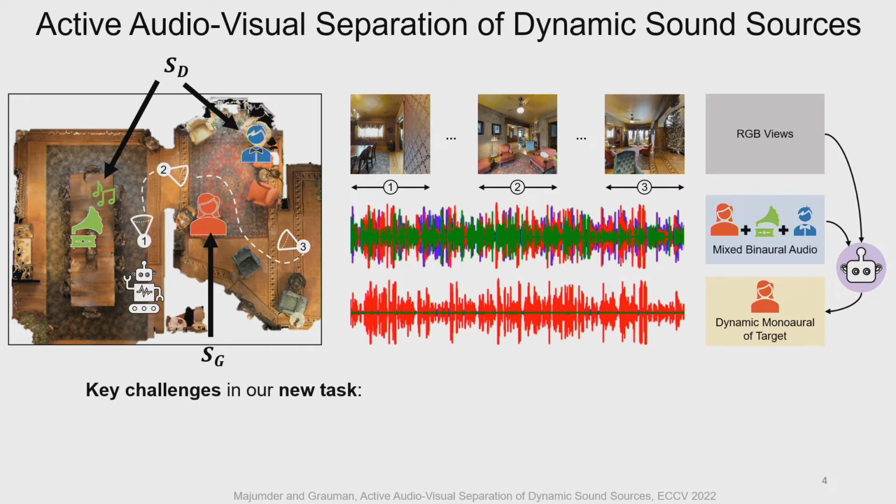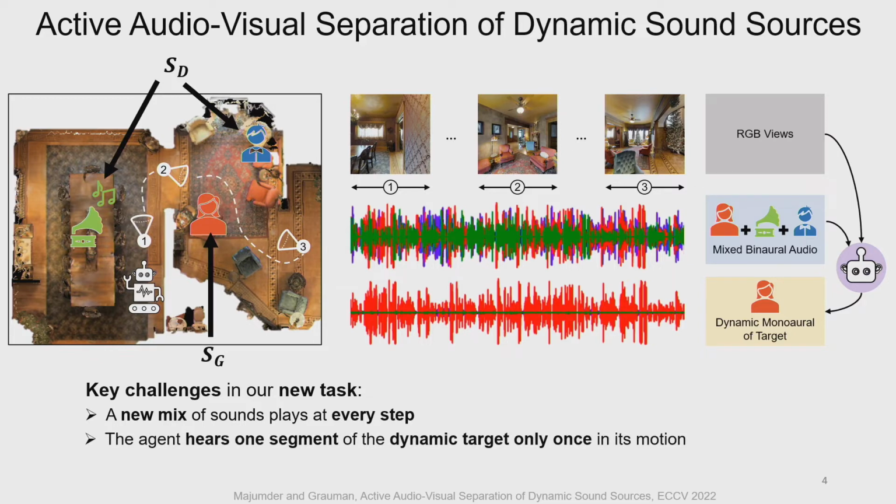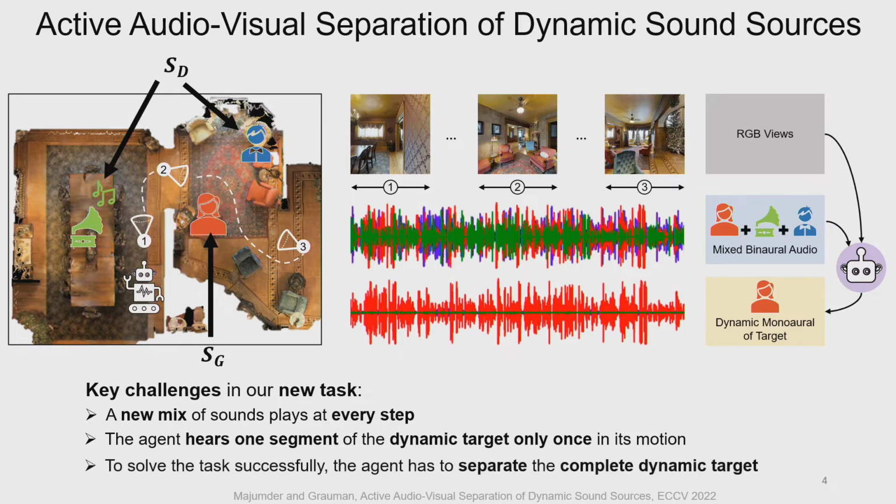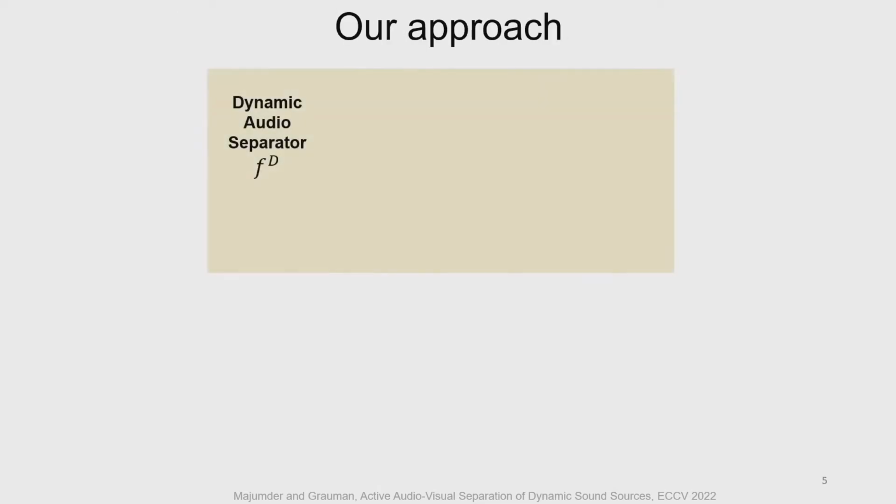The key challenges in this new task are that, due to the dynamicity of the sources, not only does a new audio mixture play at every step, but the agent hears every segment of the target only once in its motion as part of the binaural mixture. To successfully solve the task, the agent needs to separate the complete dynamic target. We next show our model design.